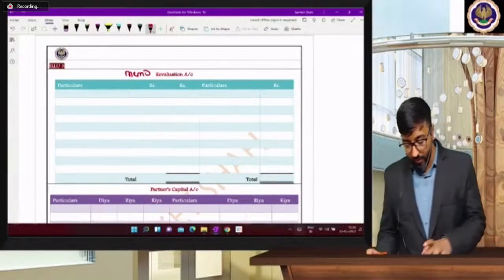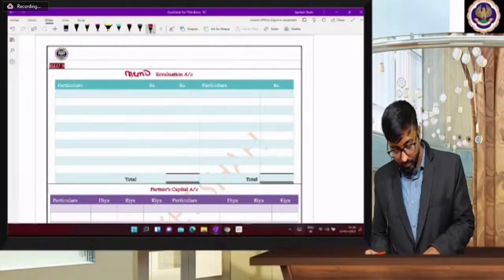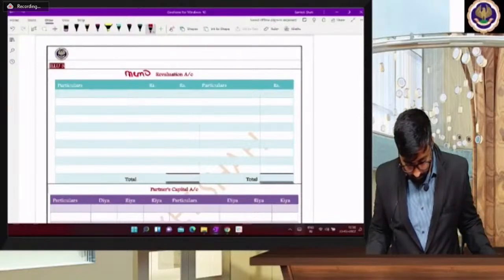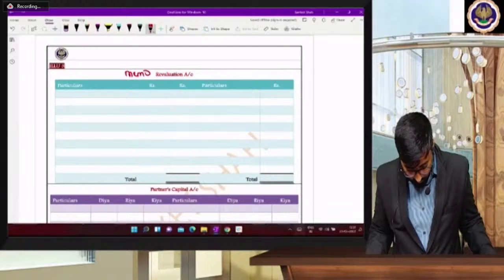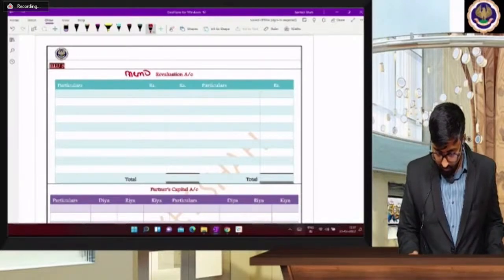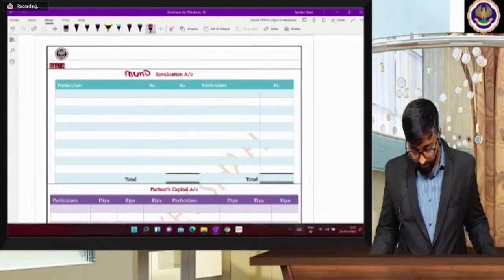Write down memorandum revaluation account.